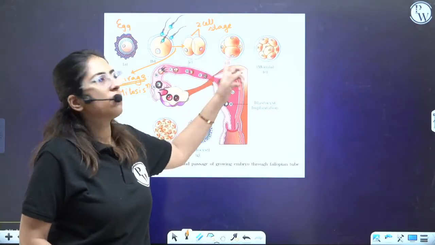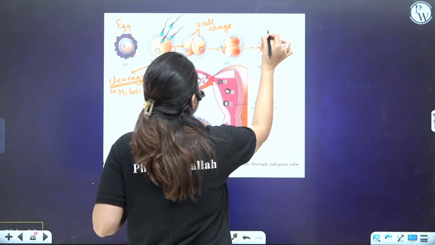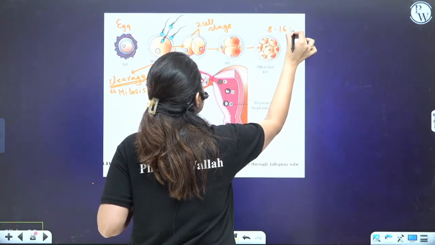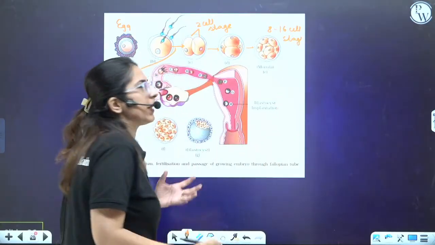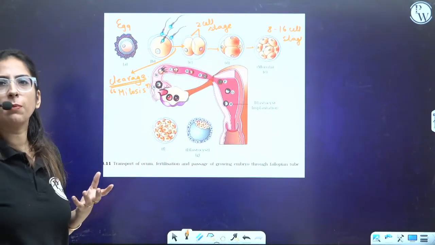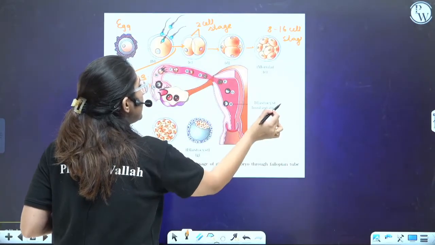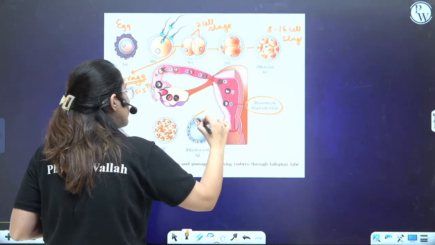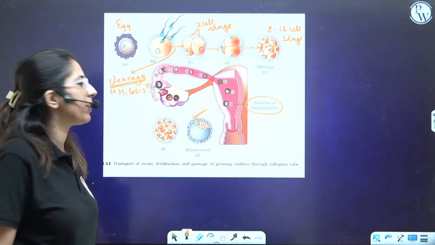They will develop further to the 4-cell stage. Ultimately, they will form an 8 to 16 cell stage, which is termed the morula, mulberry. Clear? This is how the development occurs. Ultimately, they start forming the blastocyst. What is a blastocyst? The cells start arranging themselves.